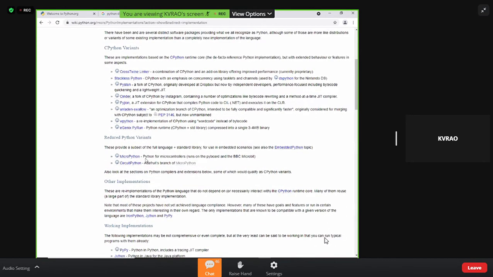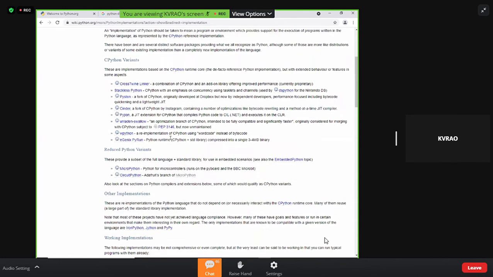MicroPython, CircuitPython, eGenix PyRun, the W Python, Unladen Swallow, PyJoin, Cinder, Pystun, Crosser, Twin, Linker. These are all called varieties of Python.